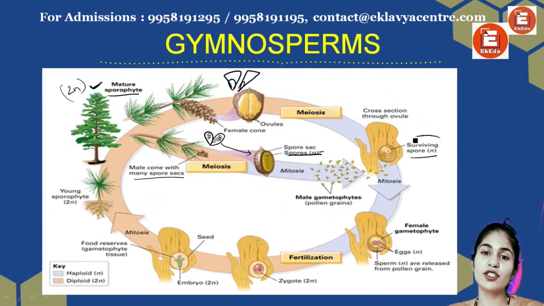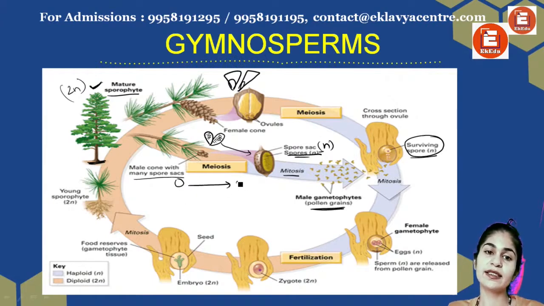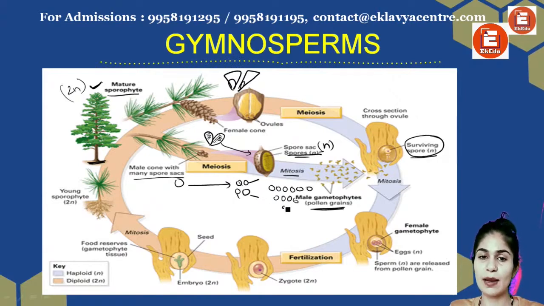Before that, when this spore is there, what will happen? Again mitosis will happen so that the number of spores can increase, because here the mitosis has already happened. The male spores, which are now haploid, have undergone mitosis to increase the number of pollen grains, right? So what is happening? This is one possible gametophyte. It is developing into four after meiosis. Then each of them will undergo mitosis, increasing the number of pollen grains, right? So that is what is happening.